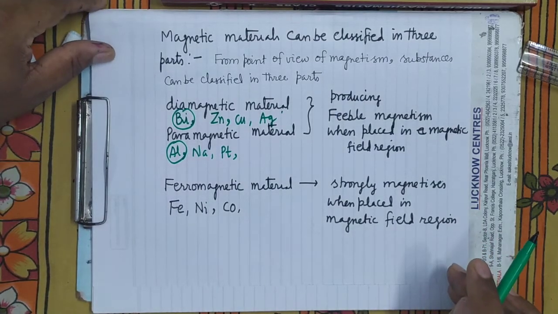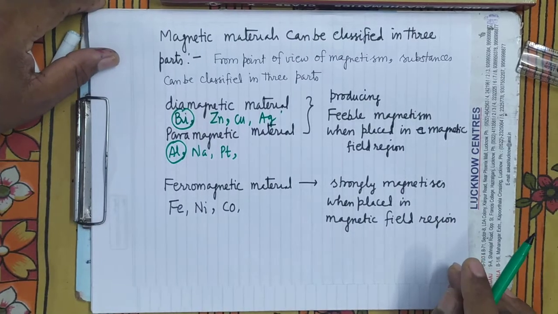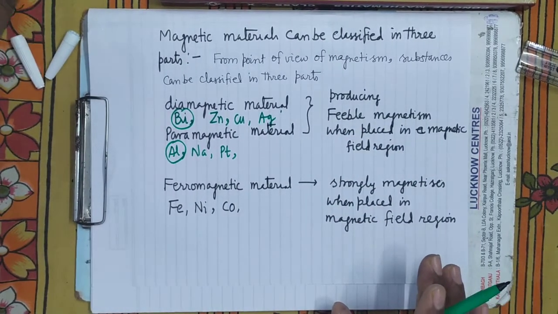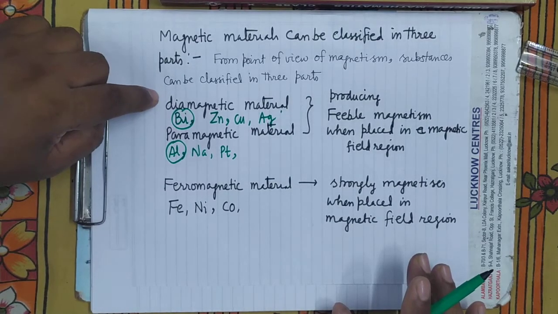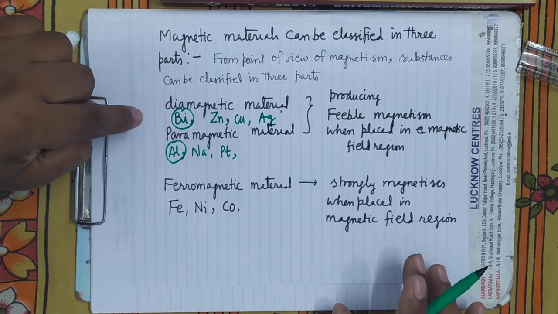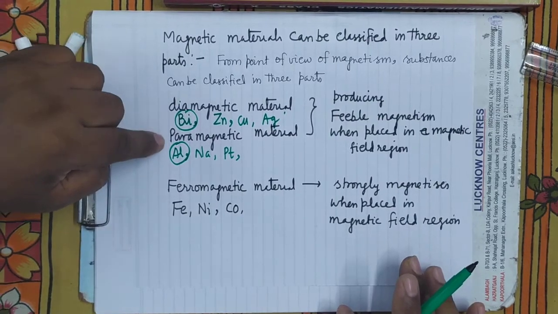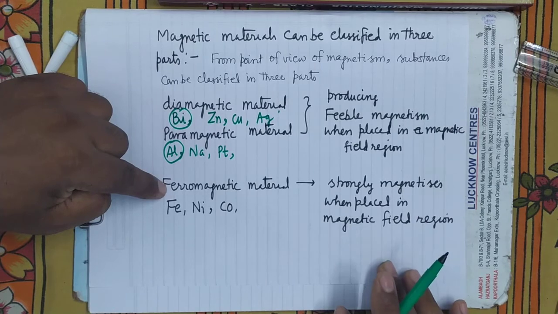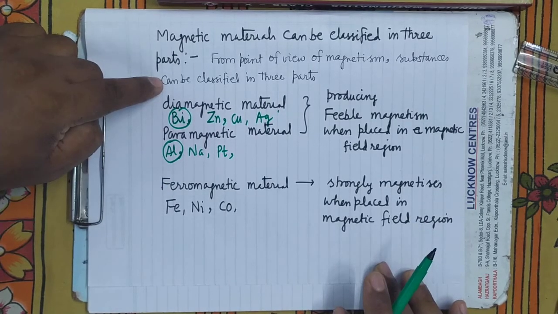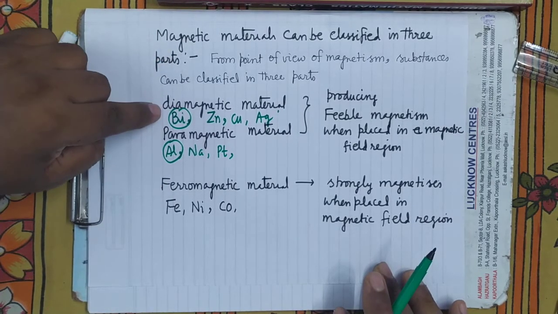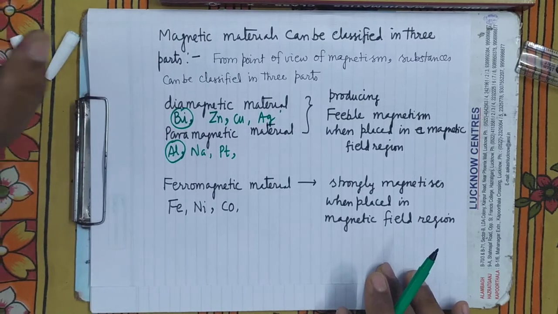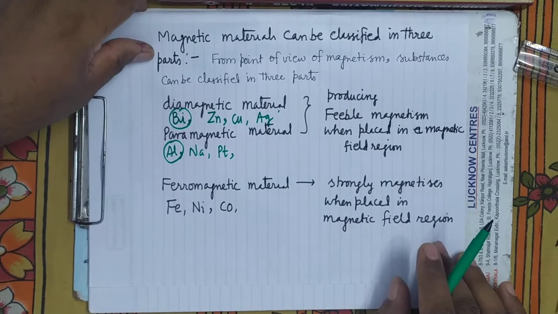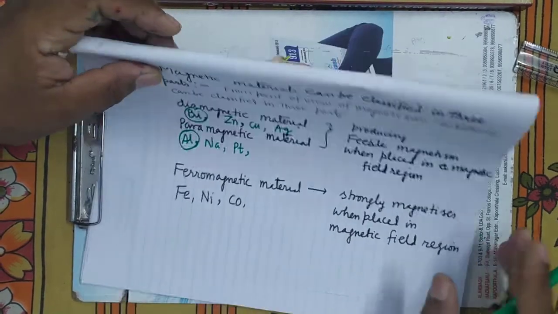Ferromagnetic materials magnetize strongly when placed in the magnetic field region. Now see here, every substance, whatever be the state, can be classified from the point of view of magnetism under these three headings. Either it will be this or this or this. To any one part, any one material must belong. It's clear. Now see here, what are the properties of diamagnetic, paramagnetic and ferromagnetic material.